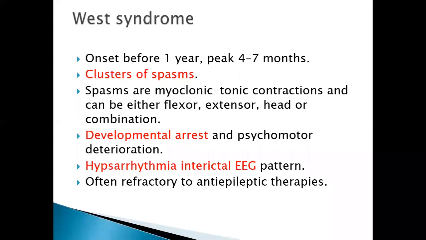And again, in the spasms, there are various patterns. There can be flexor spasm, extensor spasms, or a combination. The most common spasm is the flexor extensor type. So here, 3 important MCQs: in West syndrome, there is a triad of cluster of spasms, infantile spasms, developmental arrest, and hypsarrhythmia interictal EEG pattern. Most common infantile spasm is the flexor extensor type. Usually, it is refractory to the anti-epileptic therapies.